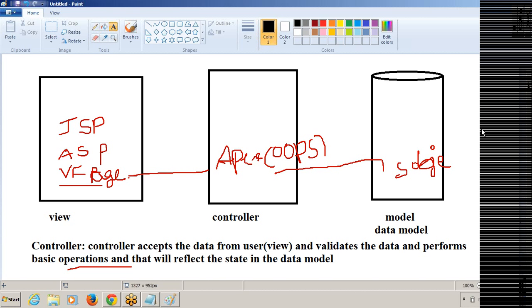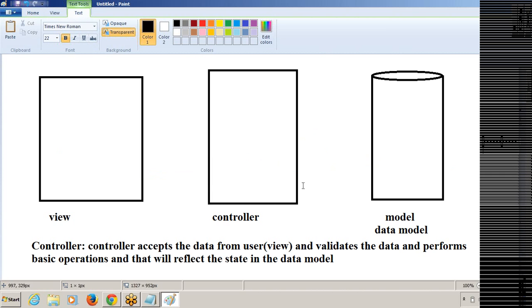Simply, you have to understand the functionality of MVC architecture, how things are done and performed in MVC architecture. View, model, and in between we have the controller to control the data.